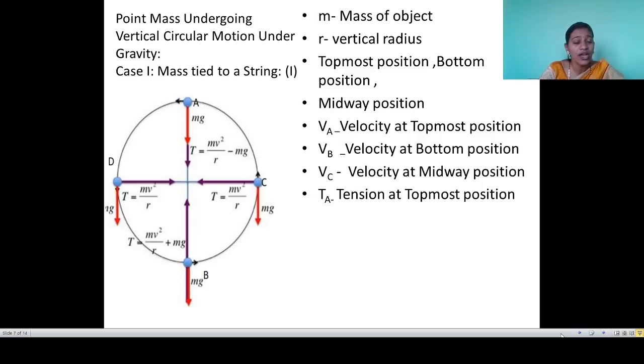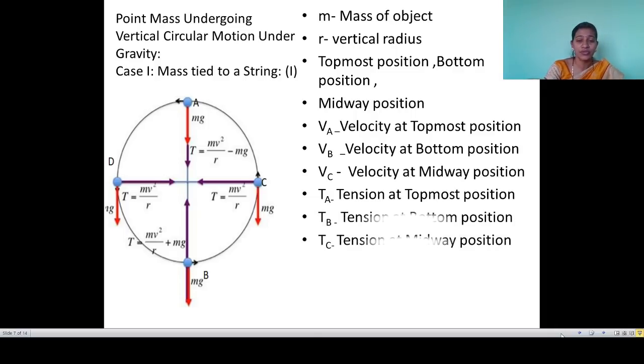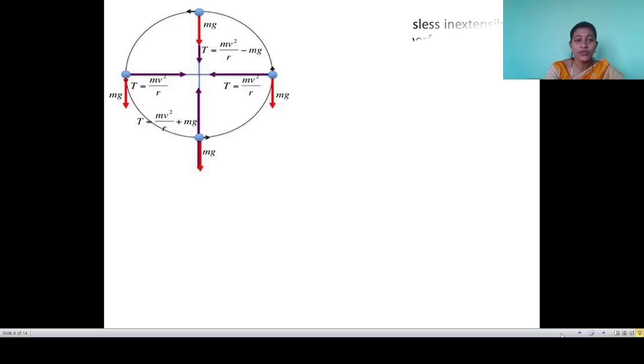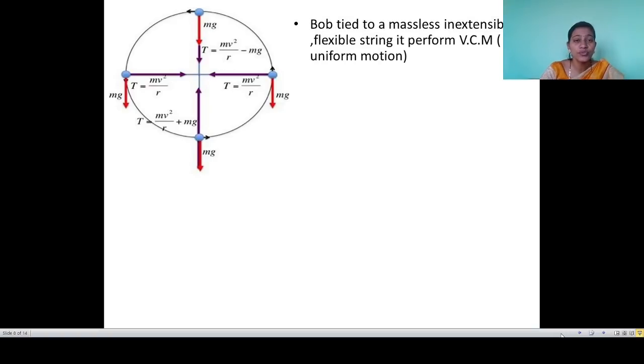Next, similarly we have to find out the tension at the topmost position, the tension at the bottom position, and the tension at the horizontal position. So Ta is the tension at the topmost position, Tb is the tension at the bottom position, Tc is the tension at the midway position. Now here we can see all the derivations one by one. First of all we are going to see the topmost position.